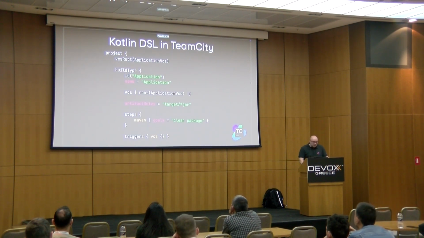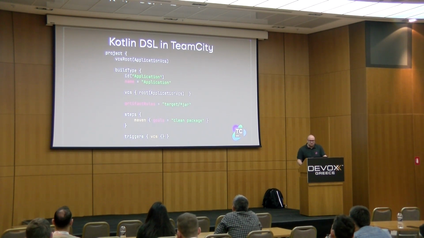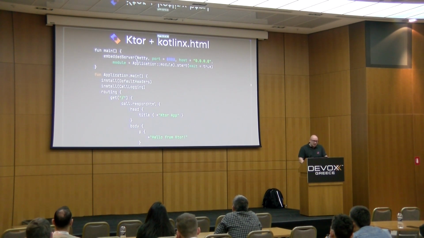You can probably spot something interesting about this code, but let's see what other examples we have. For instance, a Kotlin DSL for configuring the TeamCity CI server. You can create a project, declare that some version control system is attached to that project, declare a build configuration, give it an ID, name, define some rules, dependencies, build steps, and so on.